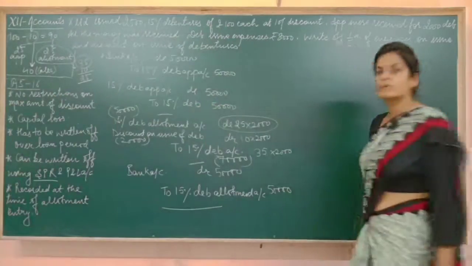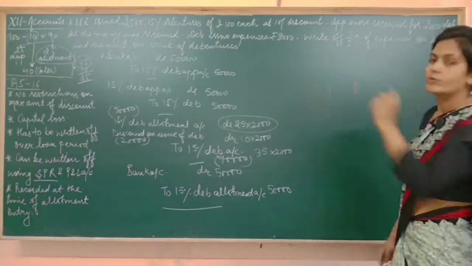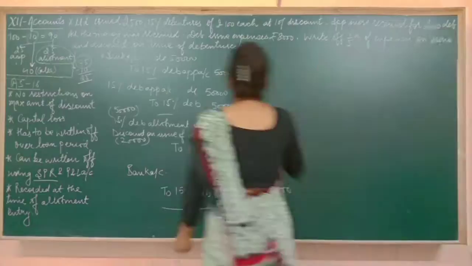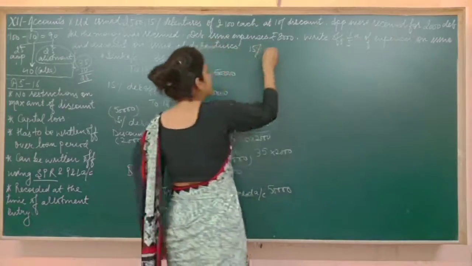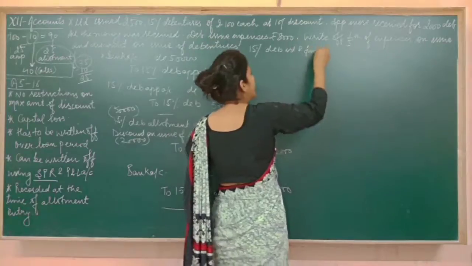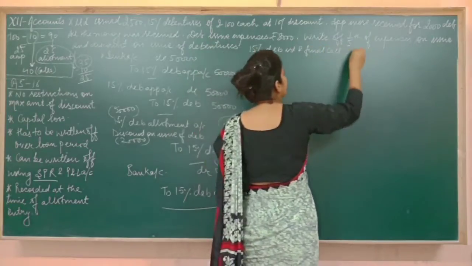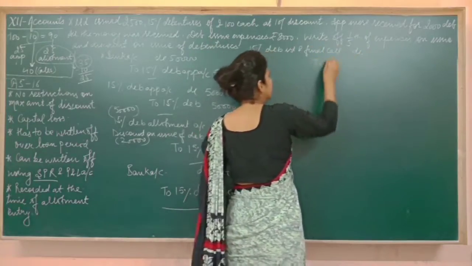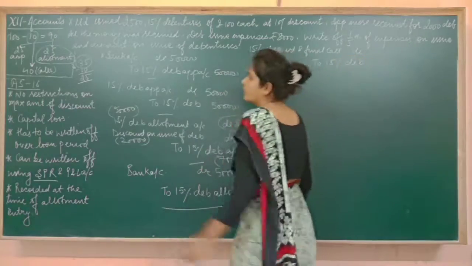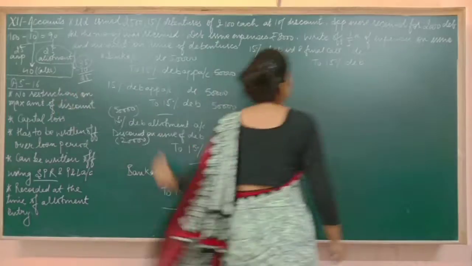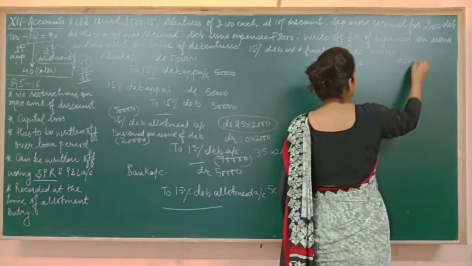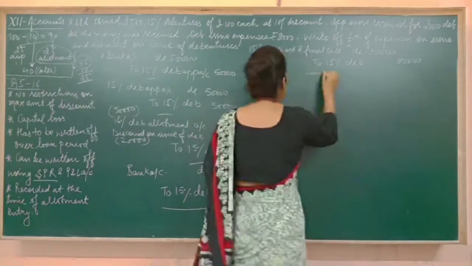Next entry is of calls, and there is only one call here, that is first and final call. So pass the entry. 15% debenture first and final call debit to 15% debentures. Calls are of rupees 40. So 2,000 into 40 is 80,000. Then pass the next entry.